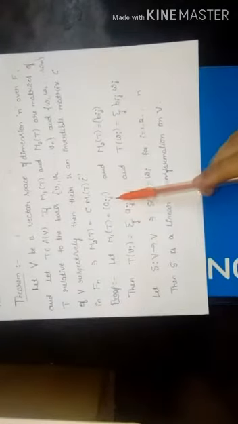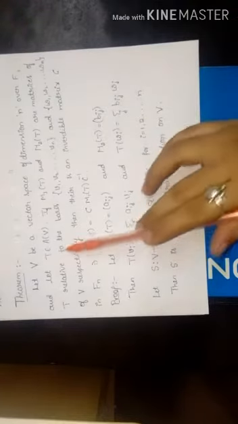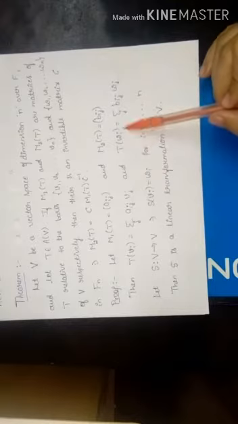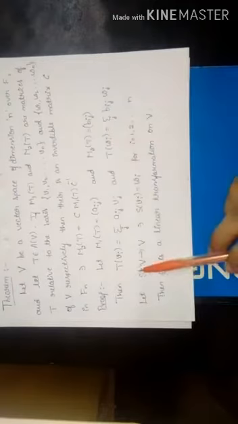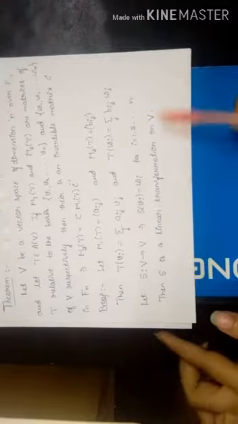Proof: let m1(T) be equal to Aij and m2(T) be equal to Bij, that is, the matrices of the linear transformation T relative to the bases v1, v2, and so on up to vn, and w1, w2, and so on up to wn respectively. Then T of Vi is equal to summation j Aij Vj, and T of Wi is equal to summation j Bij Wj. Let S from V to V be such that S of Vi is equal to Wi for i equal to 1, 2, 3, and so on up to n. Then S is a linear transformation on V.